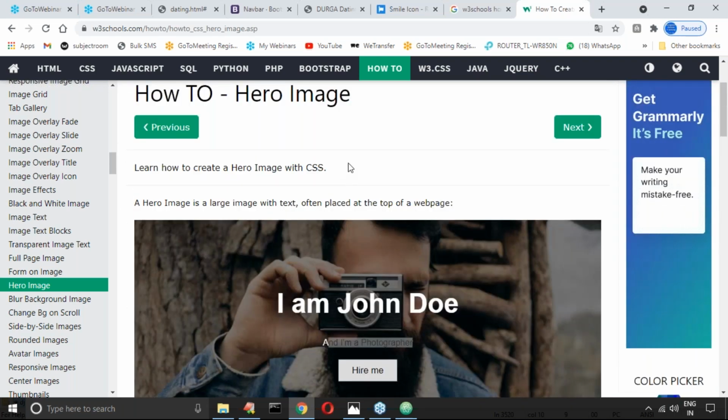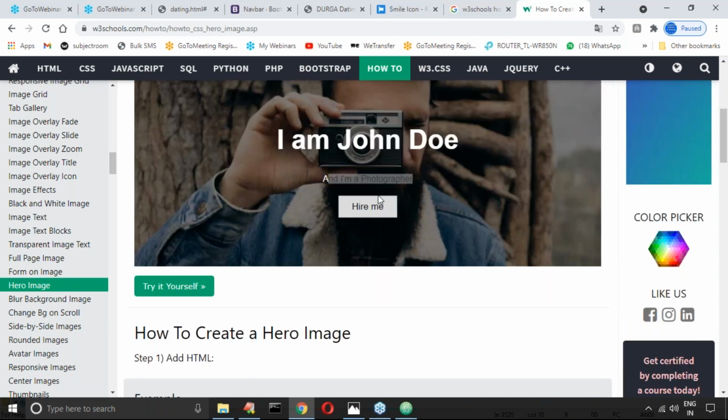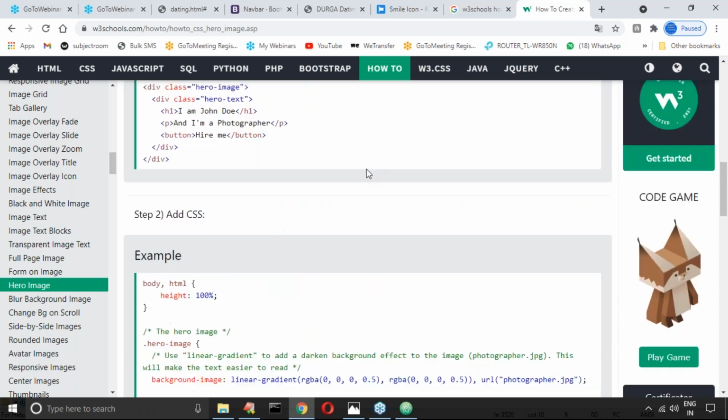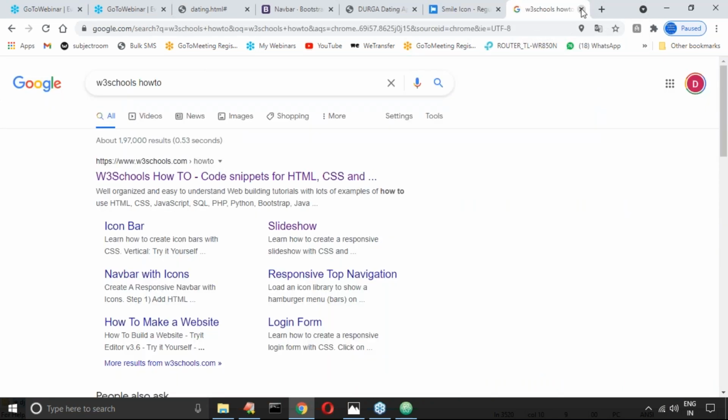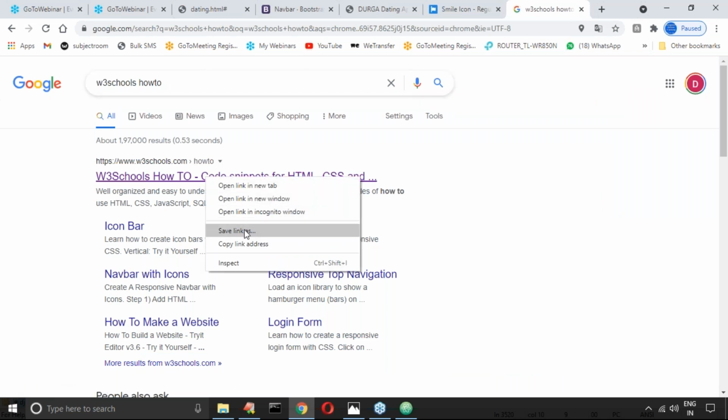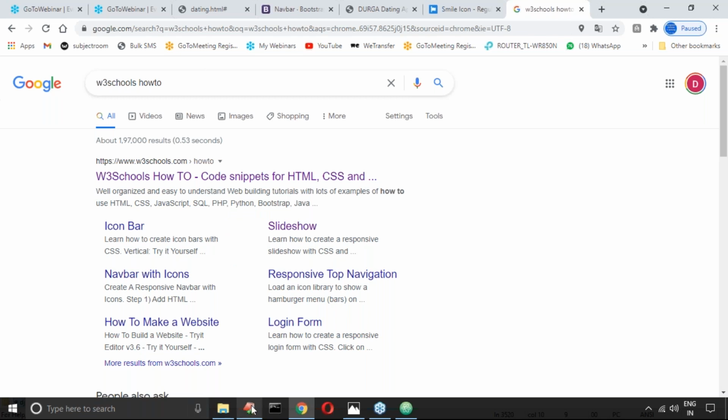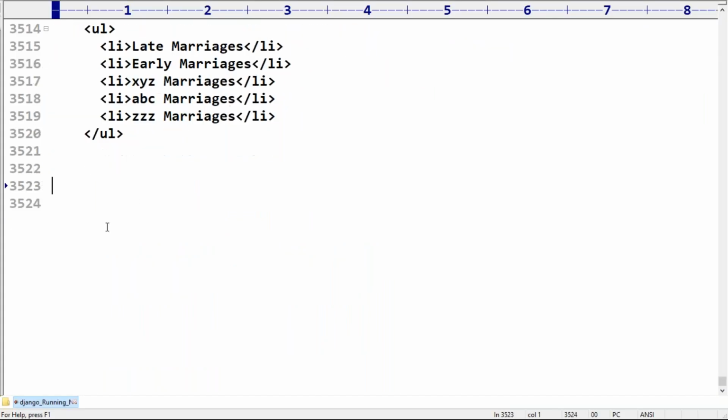Clear, right? That's it. It is better to get W3Schools how-to. Really, this link is going to be very helpful for you to explore some new things.